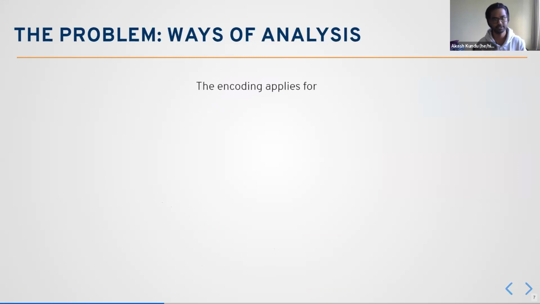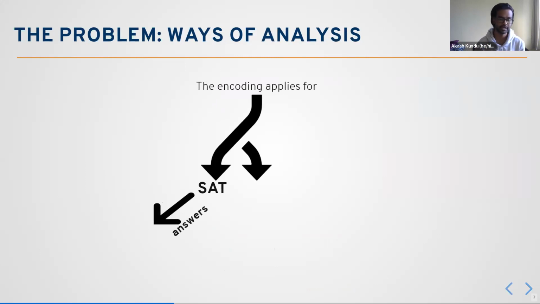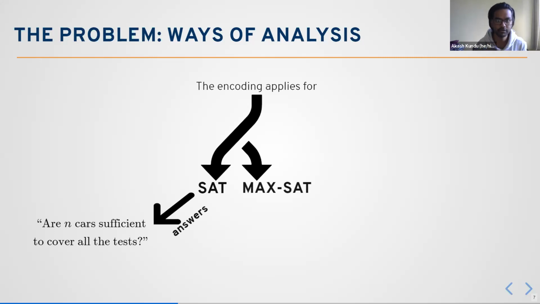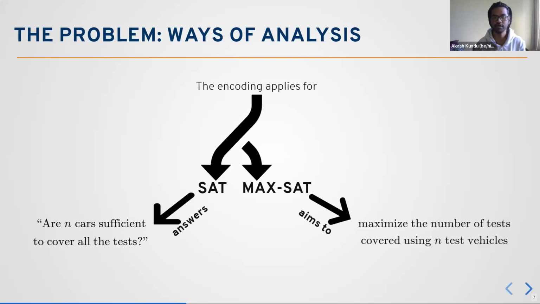So what are the ways of analysis of the problem? We have this encoding and we approach it in two ways. The first is the set problem, which basically answers whether a fixed number n of cars is sufficient to cover all the tests from the list of tests. And then we have the next problem, the max set problem, which works with the objective function and the constraints, and aims to maximize the number of tests covered using n test vehicles. I mean, maximizing and minimizing is basically like putting a sign reversal in the objective function. So this is an equivalent problem, you can see.